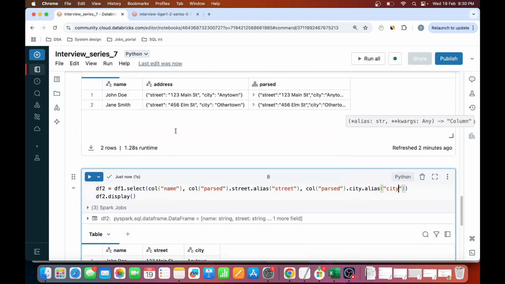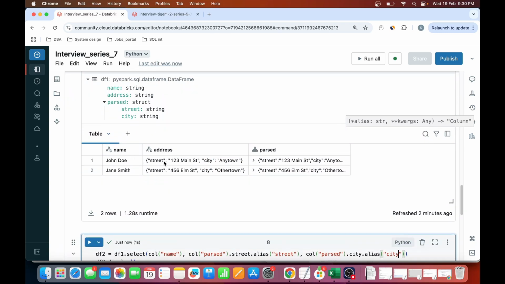If you see, first of all, it was like this. The address was in a string data type, which was difficult to parse. If you give this to a business analyst, he may find it difficult to parse it. You usually don't give it like this. That is a requirement by the business, that you need street and city in separate columns, and to know in which street and city John is located, right? As this is a string data type, you cannot pull the street. So you have to convert it into a struct data type.